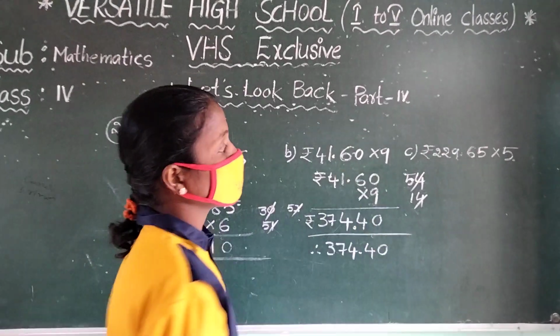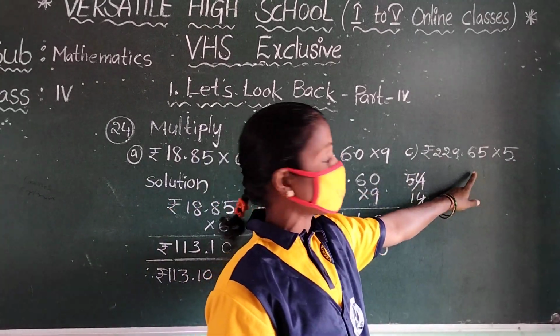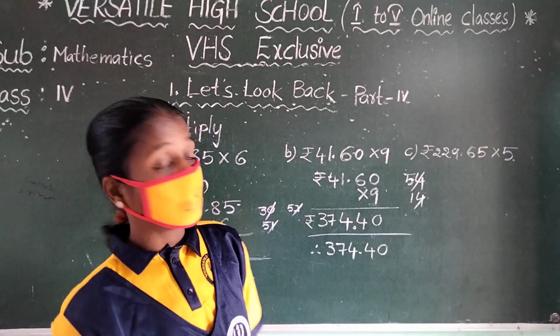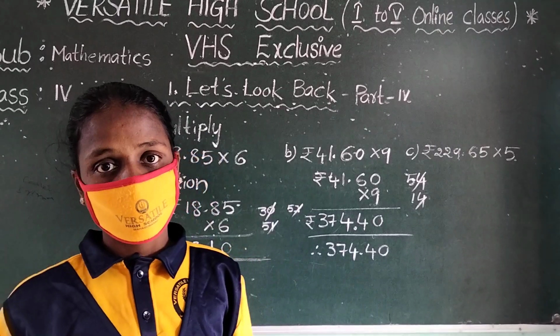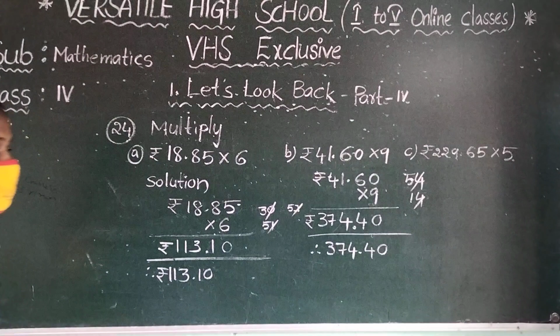So C is your homework: 229 rupees 65 paisa into 5. Product with which table? 5 table. You just practice in your homework notes. After that, check the answer. Children, note it.